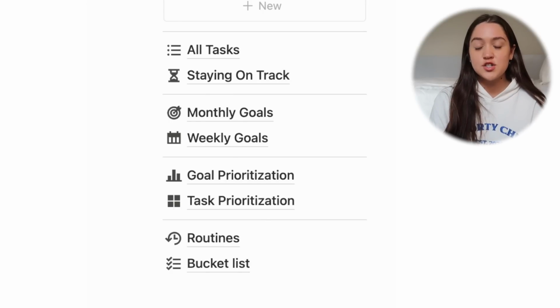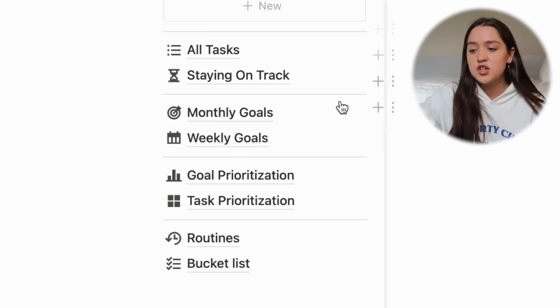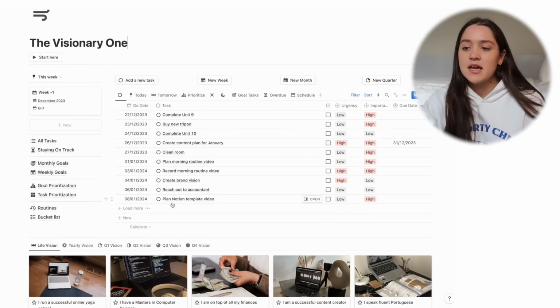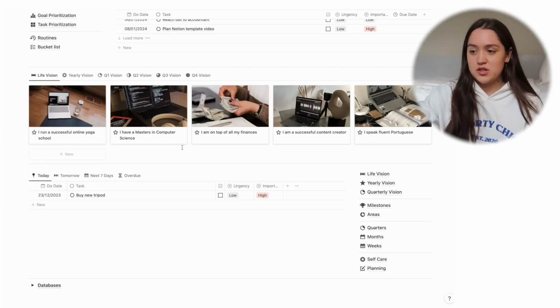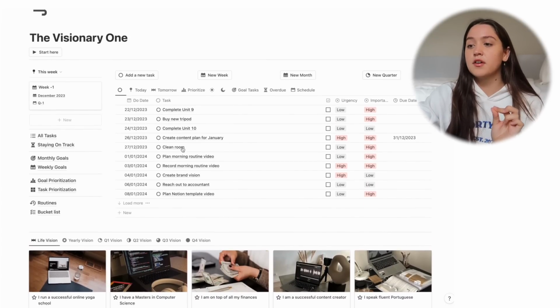Okay, so I'm going to start by showing you the databases of all the templates, the ones that they have in common, and then we're going to move on to showing you all the little extra pages, because I added a bunch of little tools and resources. So for example, goal prioritization for when you don't know what goal to focus on, or task prioritization when you're overwhelmed and you don't know what you should do next, routines, bucket list, staying on track. That is my favorite page of them all. There's a lot of extra resources that we're going to go through, but let's start with the databases that all of the templates have in common.